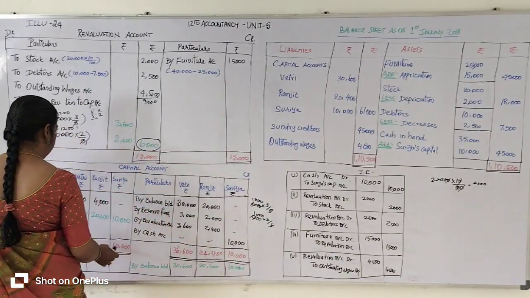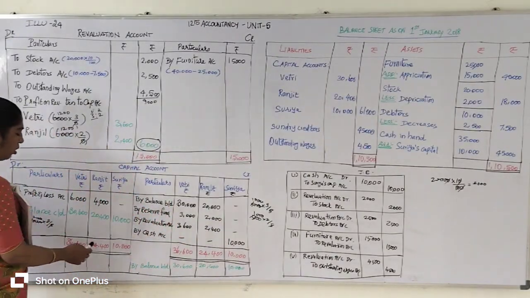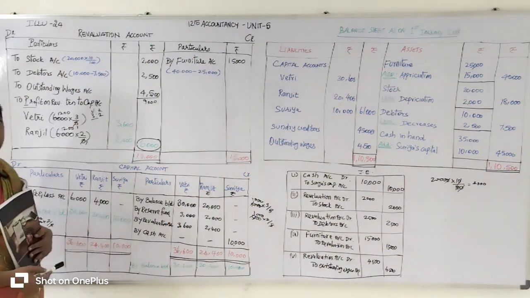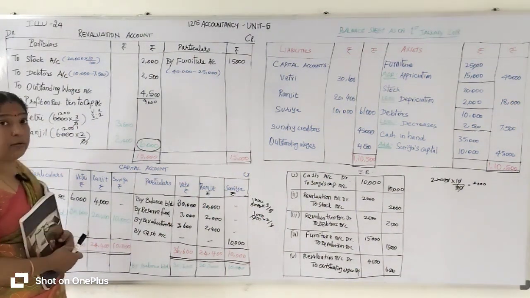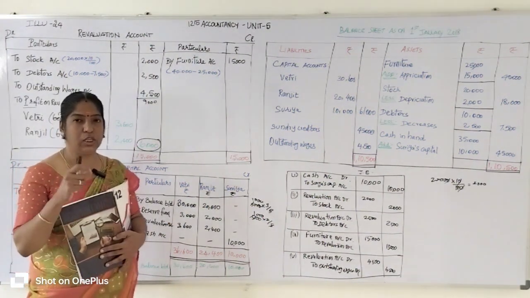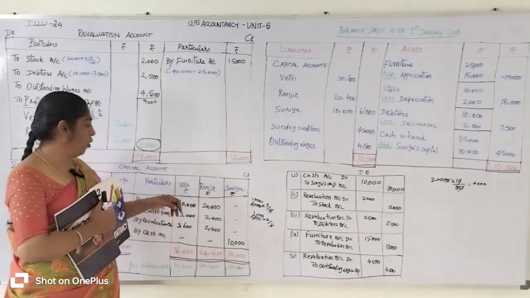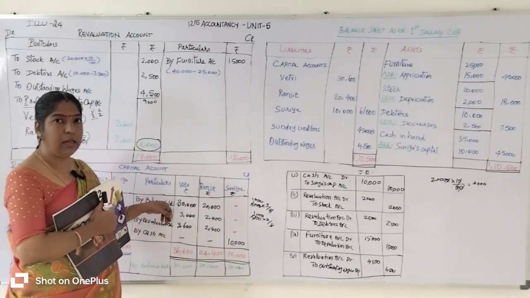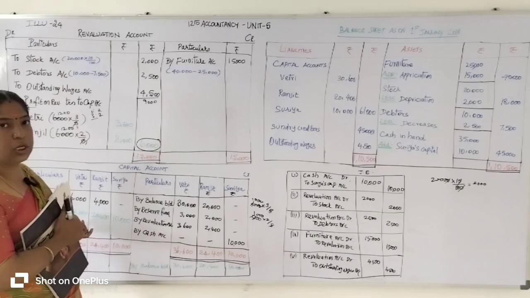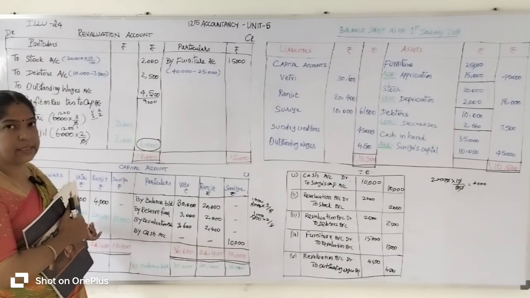The same total we enter on the same horizontal line on the debit side of the capital account. Now we are going to find the balancing figure, the closing balance. If you get the opening balance on the credit side, you find the closing balance on the debit side.